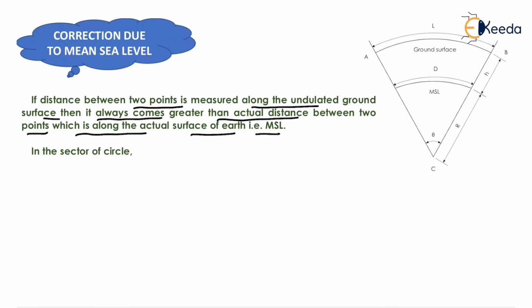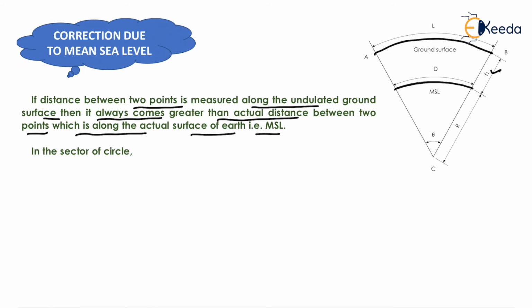Now, the actual surface of the Earth will correspond to the mean sea level, which is shown here like this. But the ground surface will be at some height from the mean sea level, that is at h height. So the ground surface will be like this.